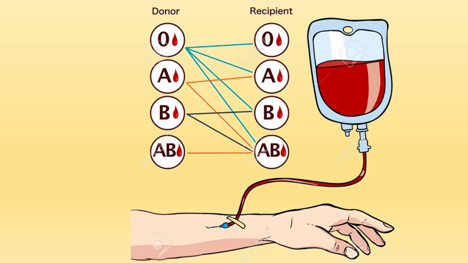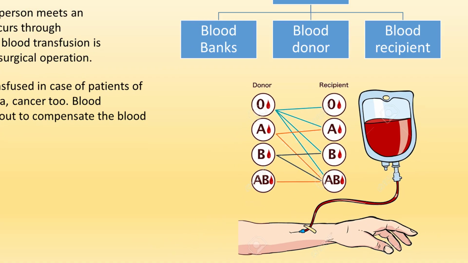Blood group AB can donate blood to a person with blood group AB only. But blood group AB can receive blood from all the 4 types of donors. Thus, O is known as the universal donor and AB is known as the universal recipient.